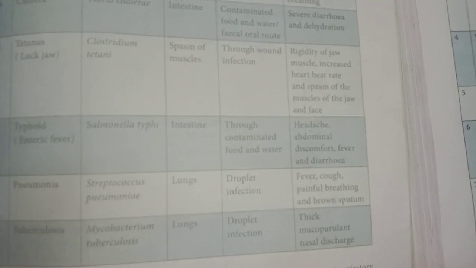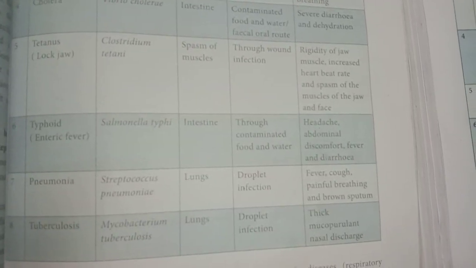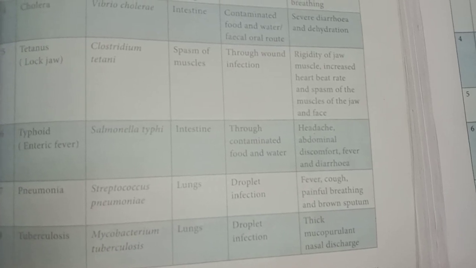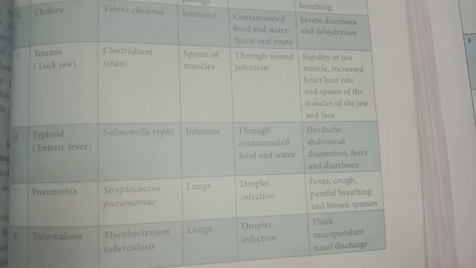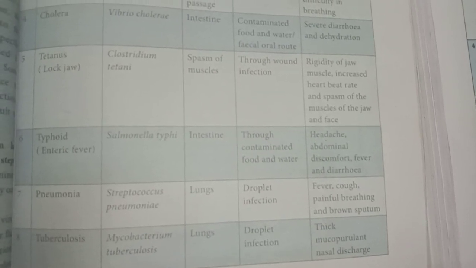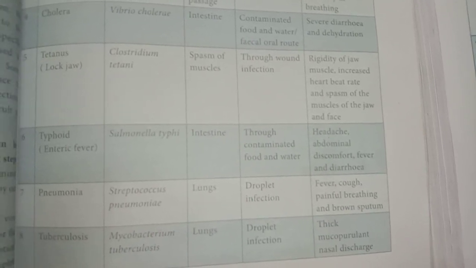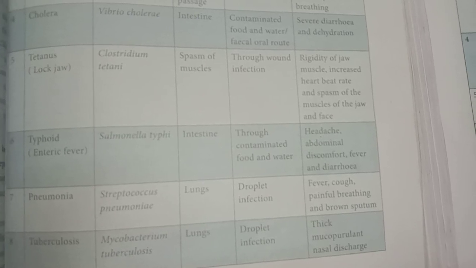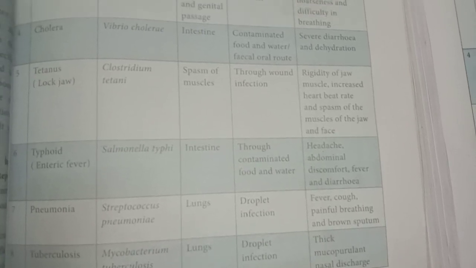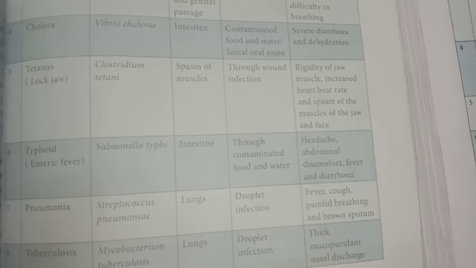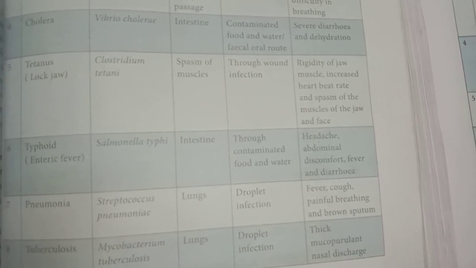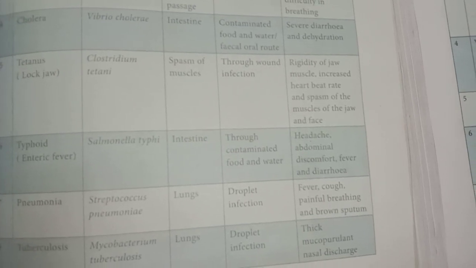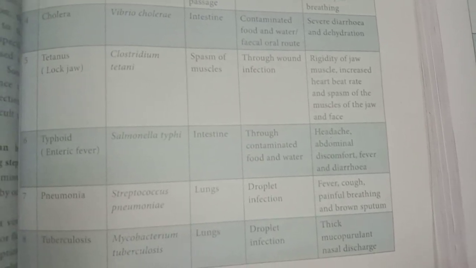Okay, my dear students. So now we have studied 8 examples for bacterial disease. Together, these bacterial diseases may be asked as a 5-mark question, or sometimes the causative organism names and the site of infection may be asked as 1-mark questions. So the causative organism of each disease is very, very important for a 1-mark question. Understand, my dear students? Okay.